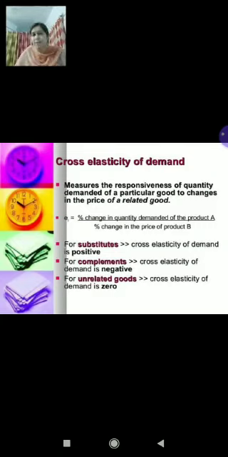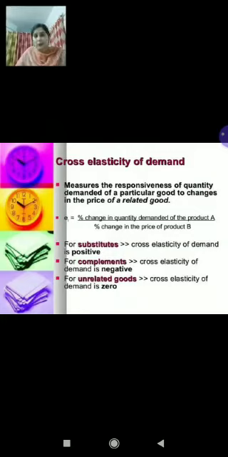So the formula will be EC equals percentage change in quantity demanded of product A divided by percentage change in price of product B. You can also write it like this: percentage change in quantity demanded of commodity X divided by percentage change in the price of commodity Y. The numerator here is the change in demand of commodity X, and the denominator here is the change in the price of commodity Y.